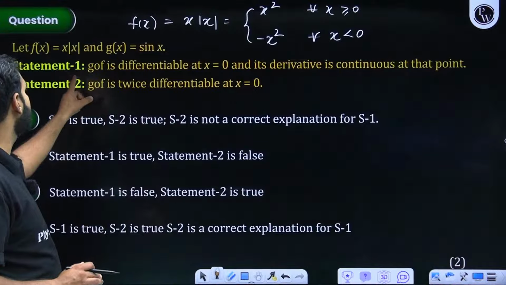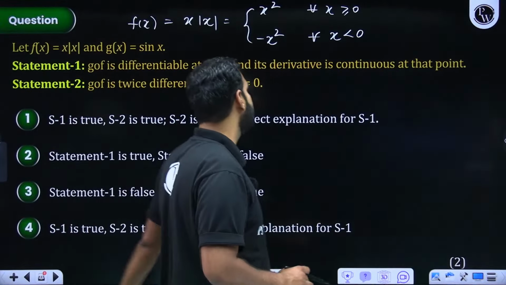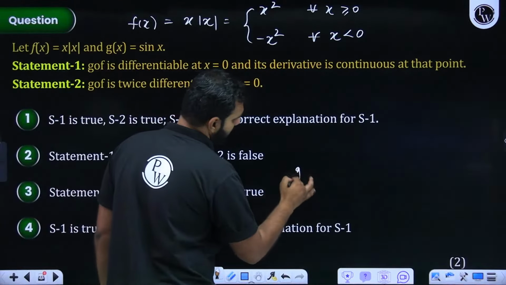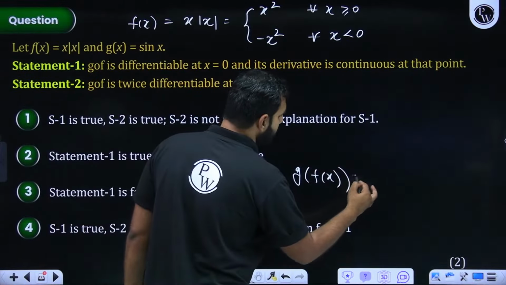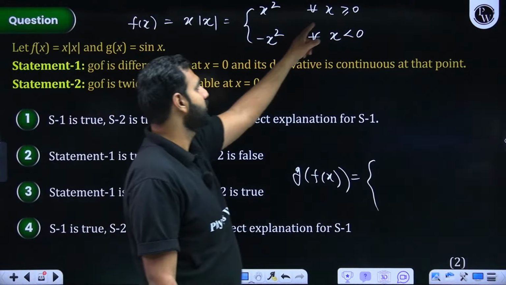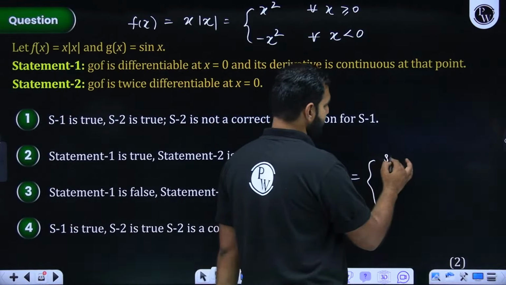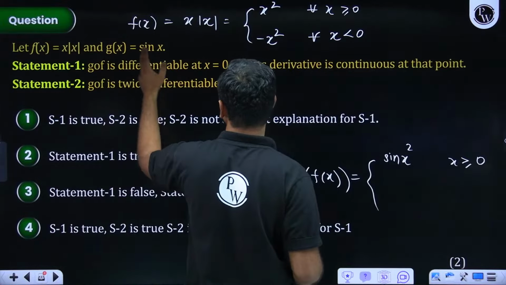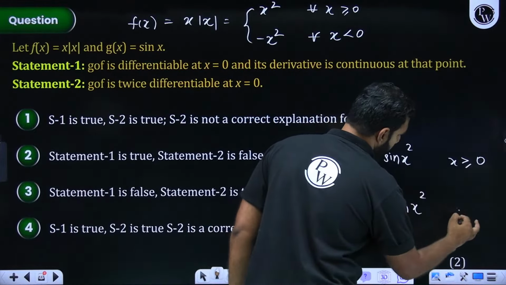So if statement 1 says g of f is differentiable at 0 and its derivative is continuous at that point, I think I need to define this. So in that case, first of all, let us define g of x, because they are asking you the differentiability of the derivative, or the continuity of the derivative. So first of all, g of f of x. So when f of x is non-negative, it is x square. So g of f of x will be sine of x square whenever x is non-negative. And it will be sine of minus x square, which means minus sine x square, whenever x is negative.